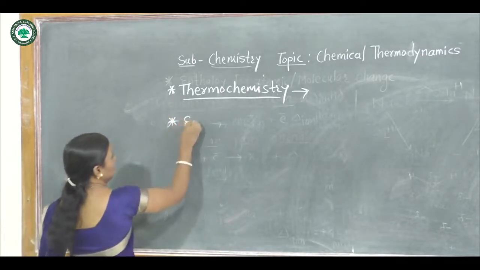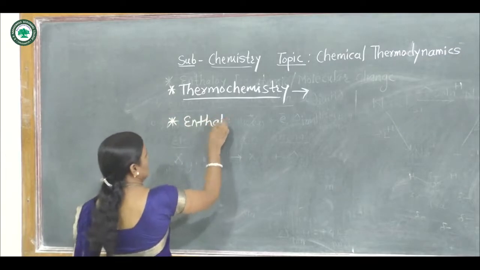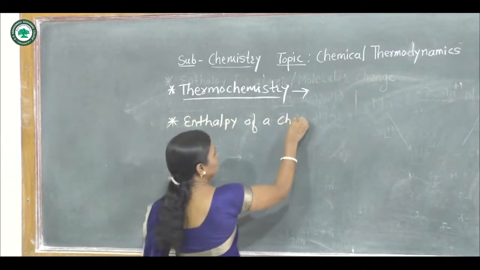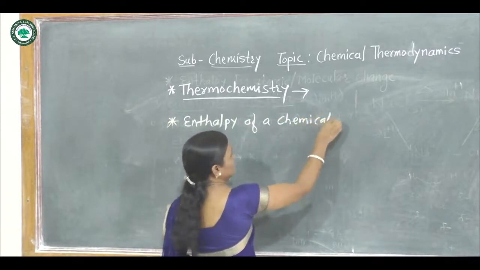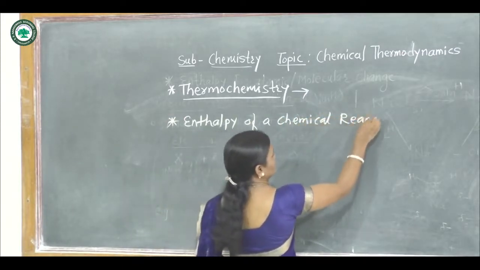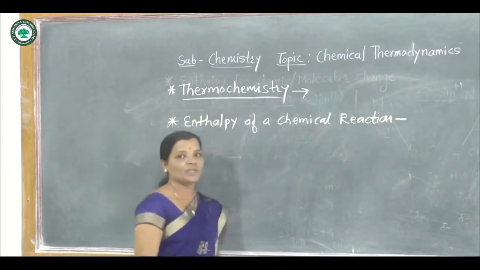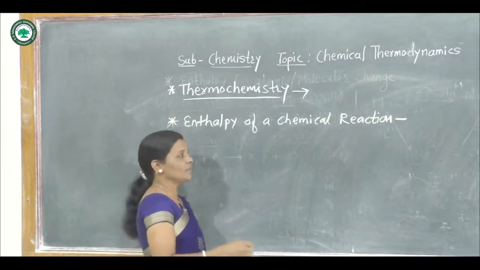Now consider the enthalpy of a chemical reaction. For that, consider a general chemical equation.